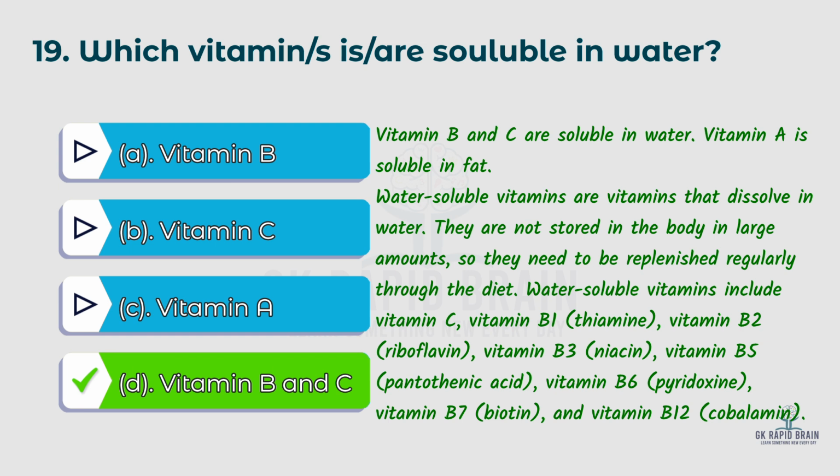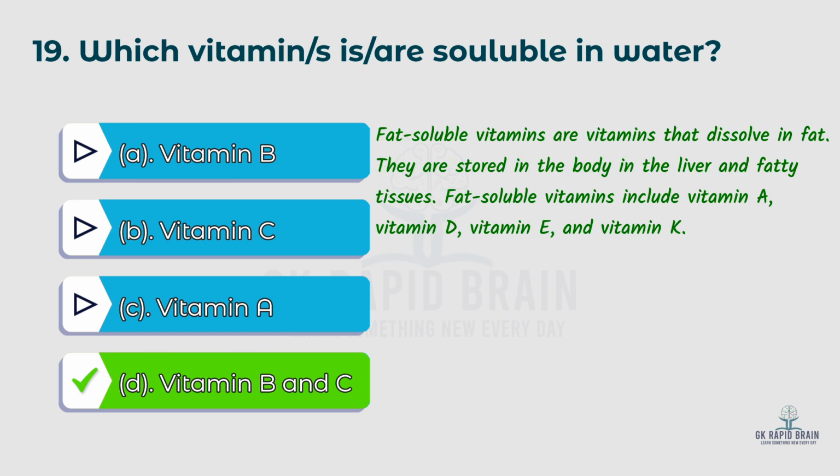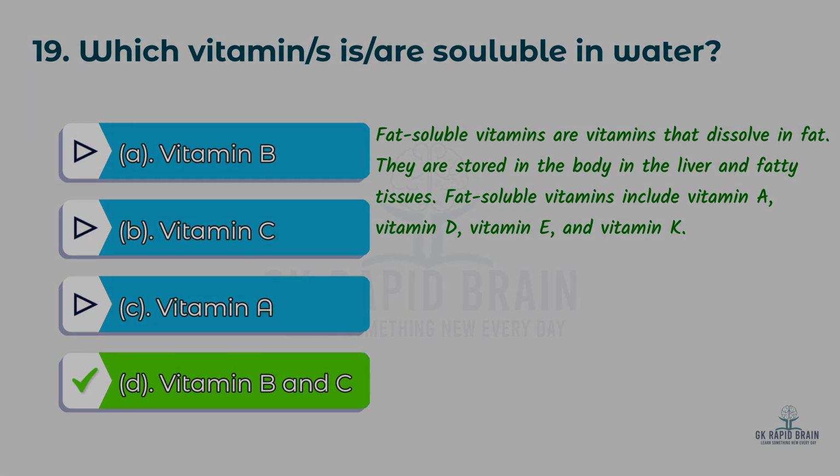Water soluble vitamins include vitamin C, vitamin B1, thiamine, vitamin B2, riboflavin, vitamin B3, niacin, vitamin B5, pantothenic acid, vitamin B6, pyridoxine, vitamin B7, biotin, and vitamin B12, cobalamin. Fat soluble vitamins are vitamins that dissolve in fat. They are stored in the body, in the liver, and fatty tissues. Fat soluble vitamins include vitamin A, vitamin D, vitamin E, and vitamin K.